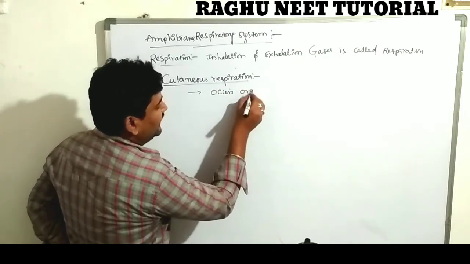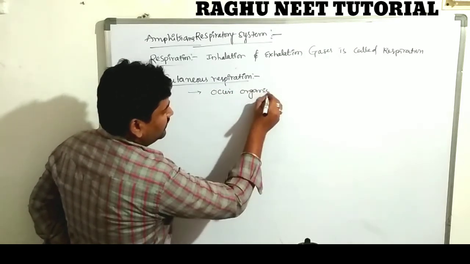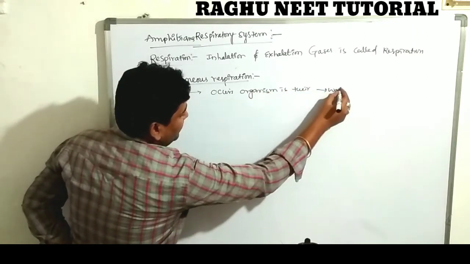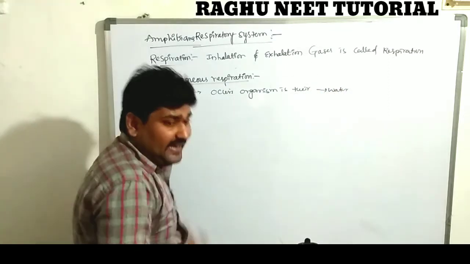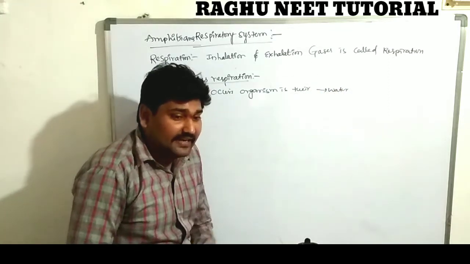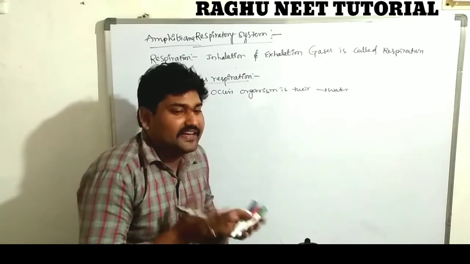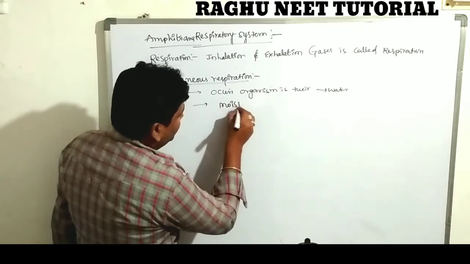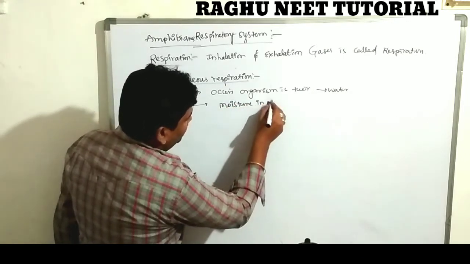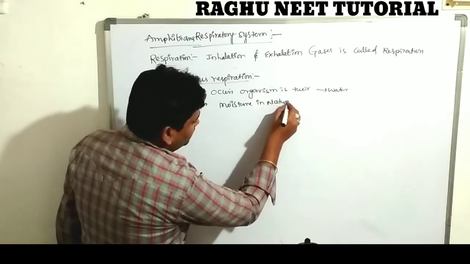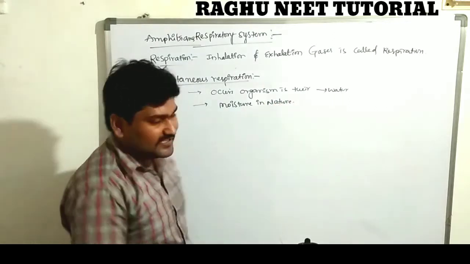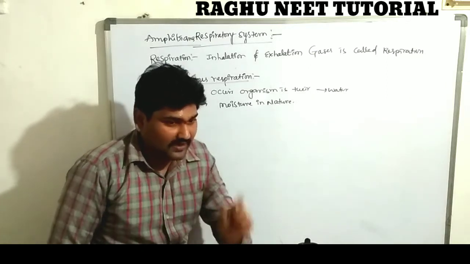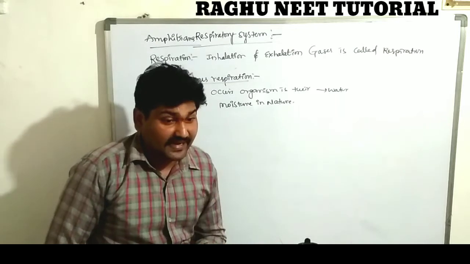The organism is in water, so the body is completely covered with water, completely moist in nature. So how do they respire through the skin? Very important: the skin is very hard and rigid in nature. These are the characters of the skin.